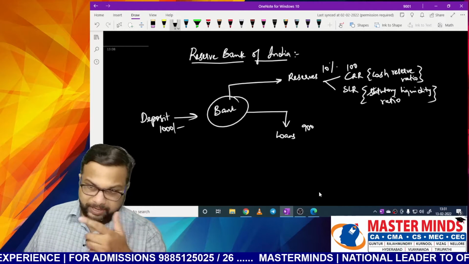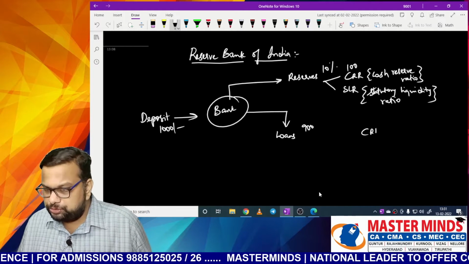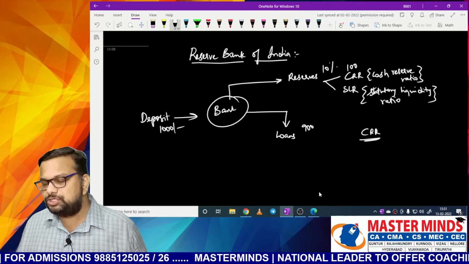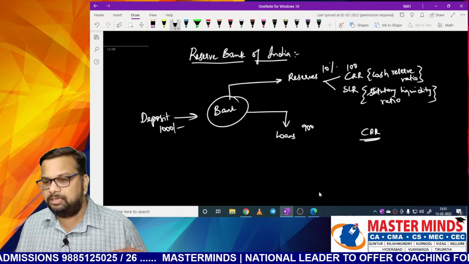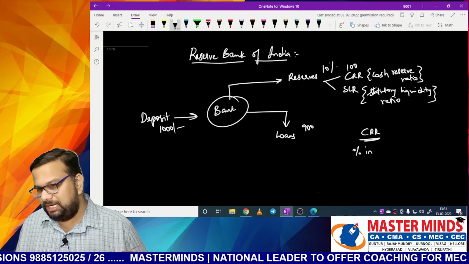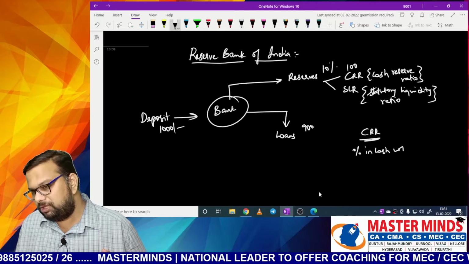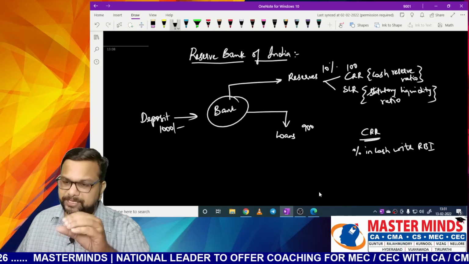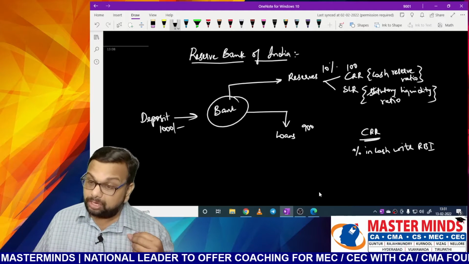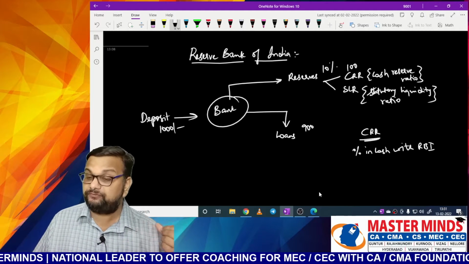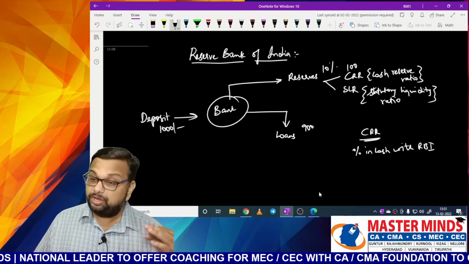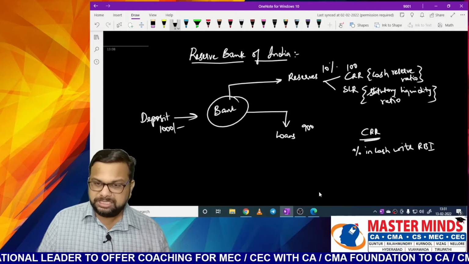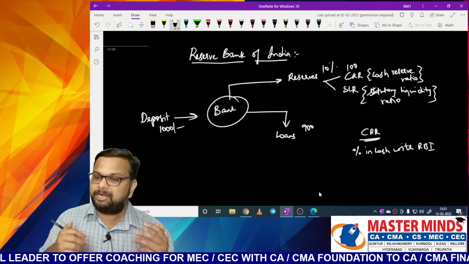Okay, so when it comes to CRR, a bank has to maintain some percentage in cash with RBI itself. In deposits, a certain percentage is to be maintained in cash with RBI, that is CRR.